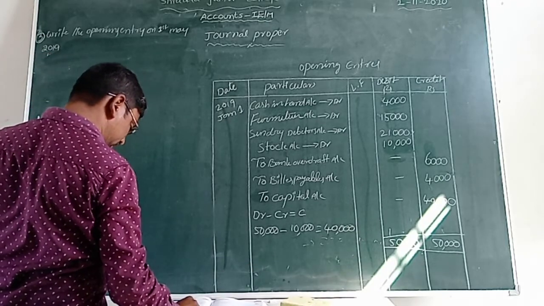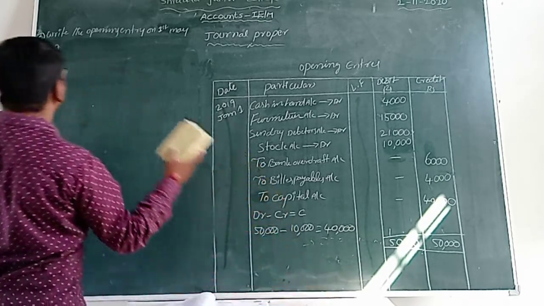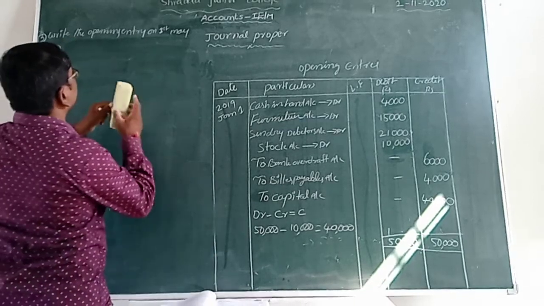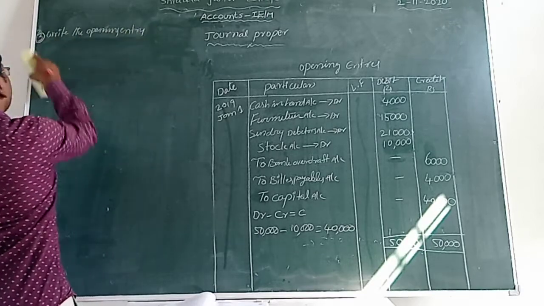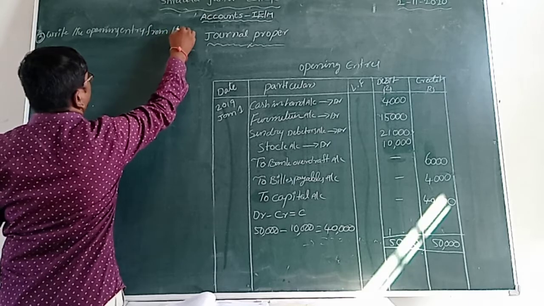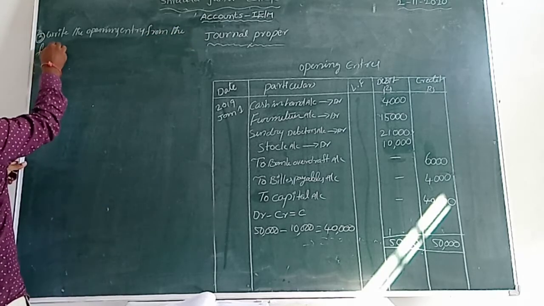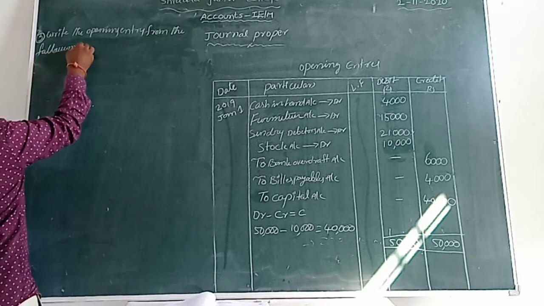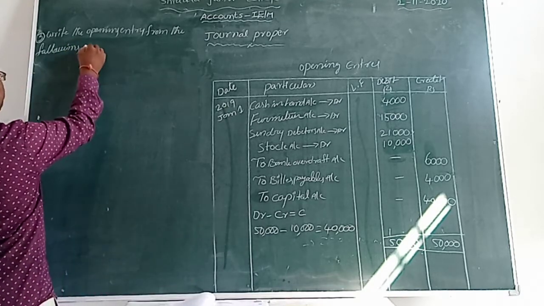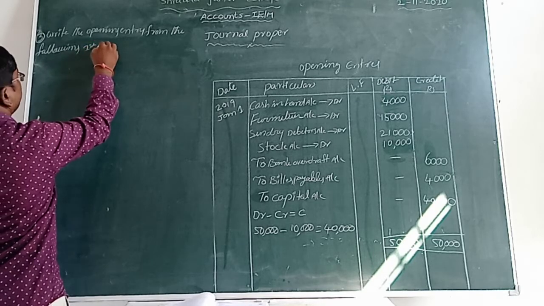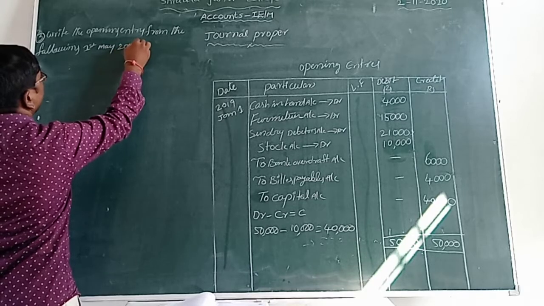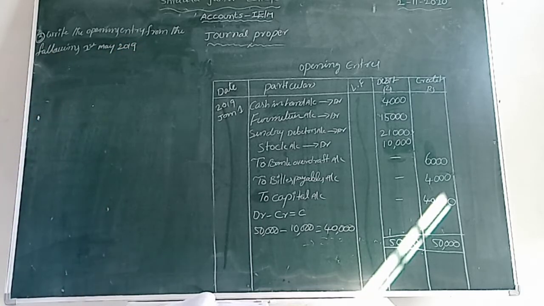Write the opening entry from the following, 1st May 2019, isn't it? So what is that?